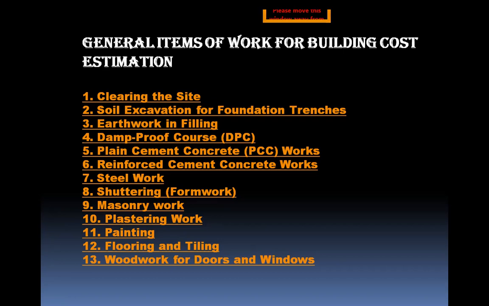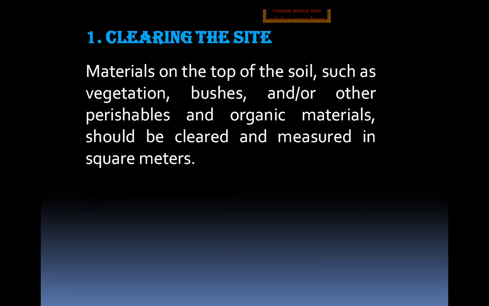Here, the 13 points we discuss one by one. First one, clearing the site. Materials on the top of the soil such as vegetation, bushes and other organic materials should be cleared and measured in square meters. It means any earth area, new sites, clearing bushes or organic materials removed from the site is clearing the site.